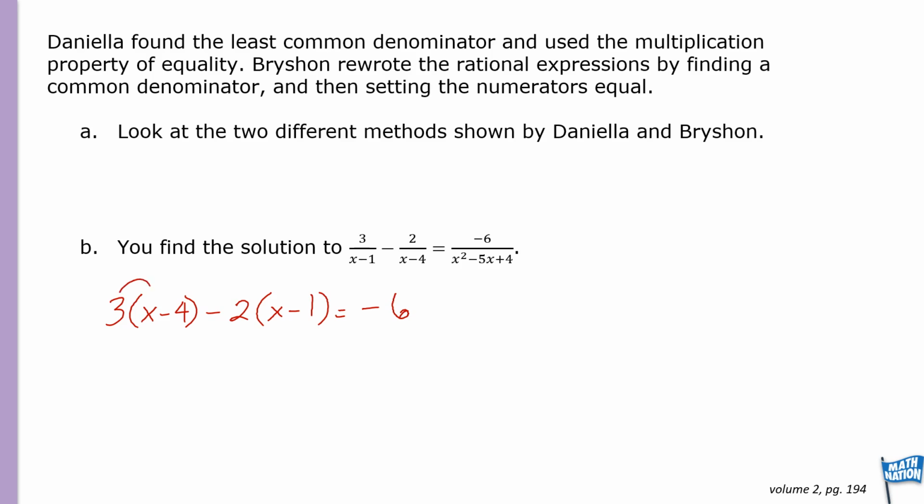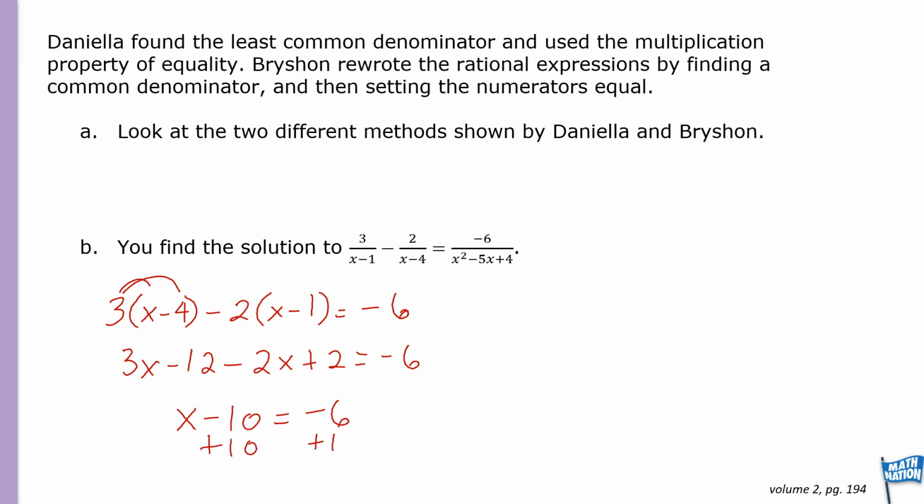Let's multiply out. 3 times x is 3x, minus 3 times 4, which is 12, minus 2 times x, which is 2x, and then minus 2 times negative 1 is plus 2, equals negative 6. Combine like terms: we have 3x minus 2x, which is 1x, and negative 12 plus 2, which is negative 10, equals negative 6. Add 10 to both sides. X is equal to 4.